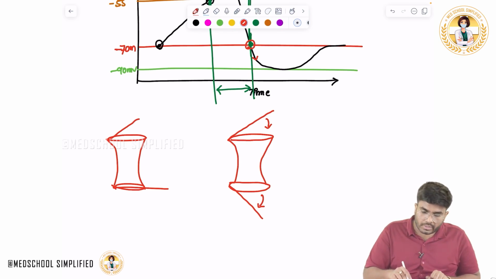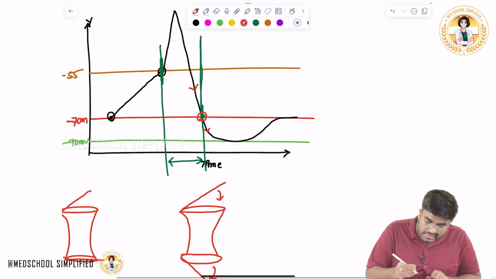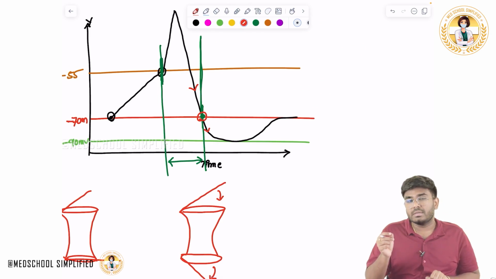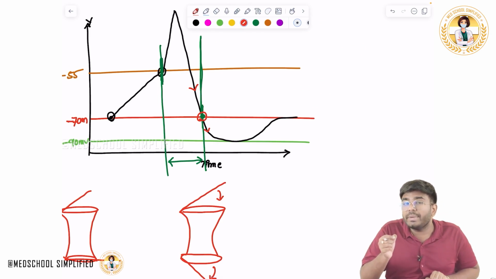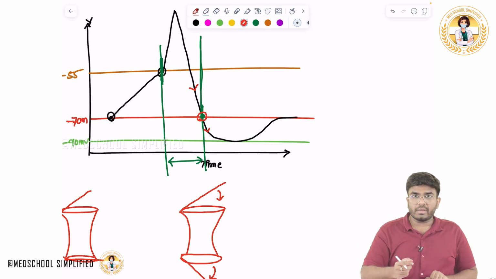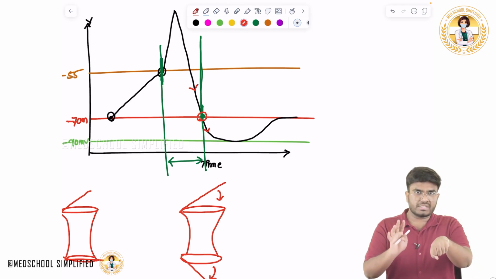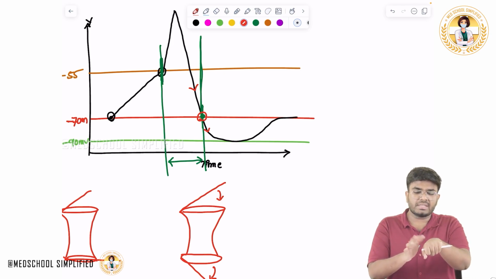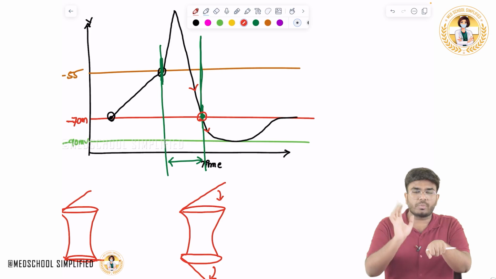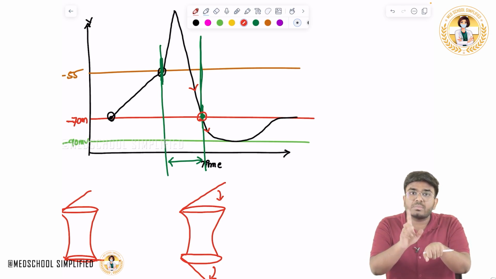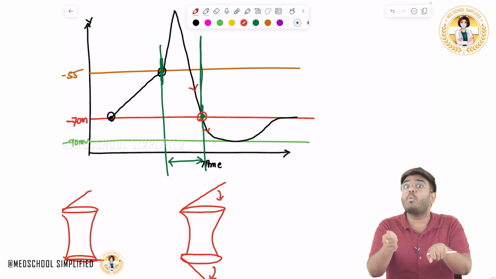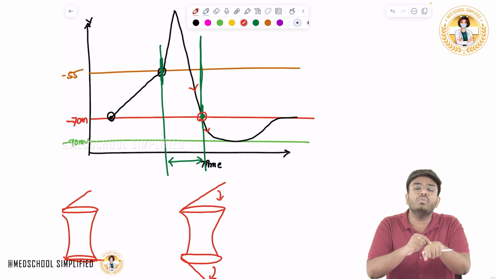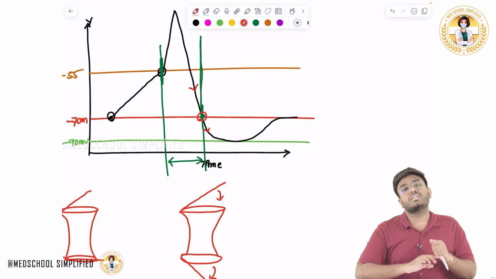Now look, during this time, if you give a stimulus which is a little bit more than usual. For the first time, this much stimulus is enough to bring the resting membrane potential to threshold potential. But now that stimulus is not enough. During this period, if you want to generate one more action potential, you have to give a little bit more stimulus. If you do, one more action potential is possible.